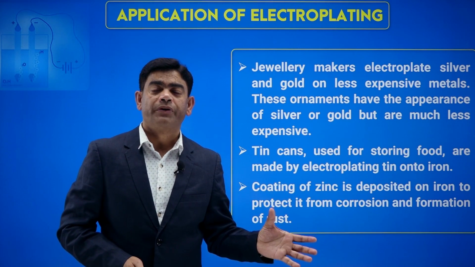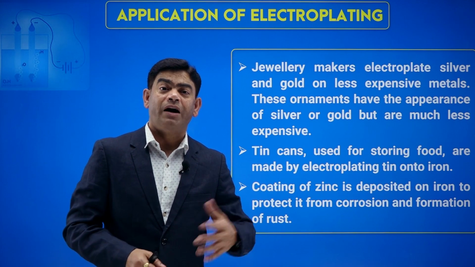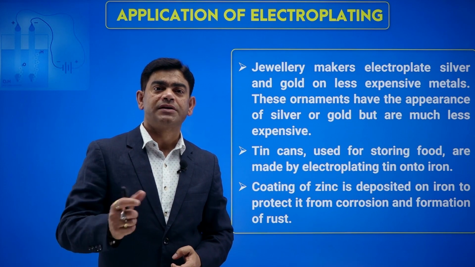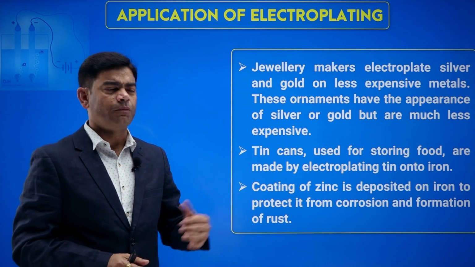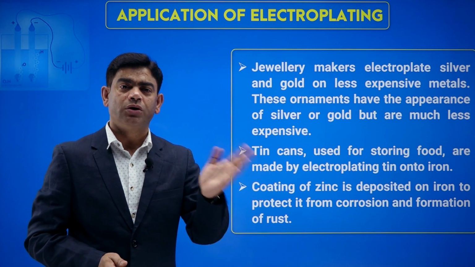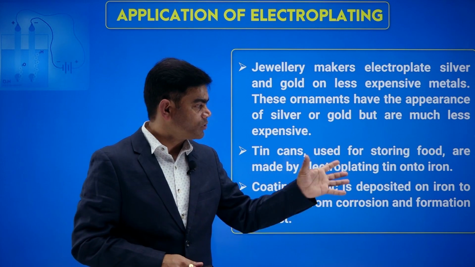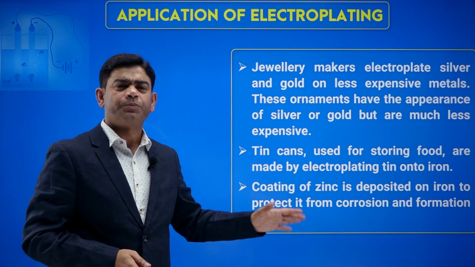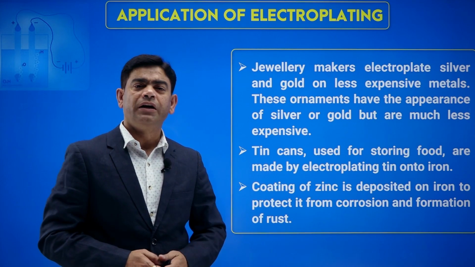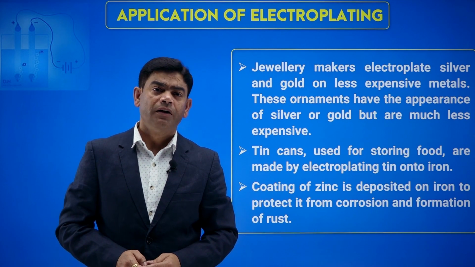Zinc is also used. You can see bridges and many infrastructures are made of iron, but iron has one negative point: it gets rusted in the presence of moisture and air. So to prevent rusting, a zinc coating is given on the iron. So a coating of zinc is deposited on iron. This process is also called galvanization, to protect it from corrosion and formation of rust. So these are some of the applications of electroplating.